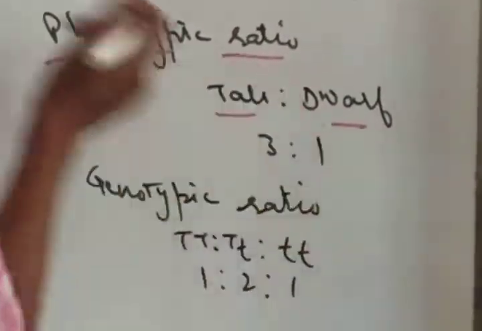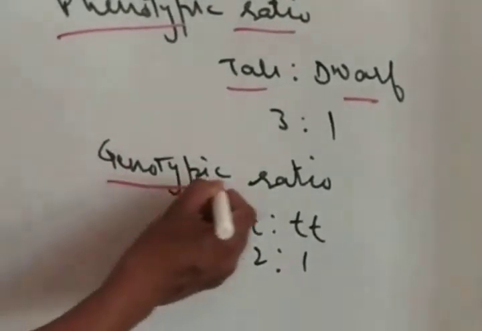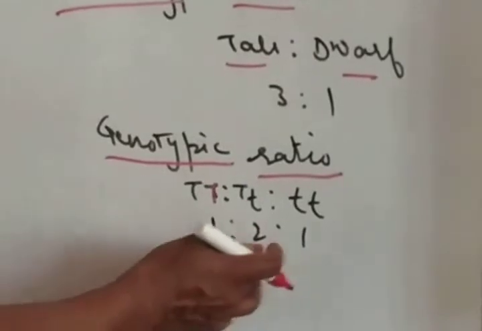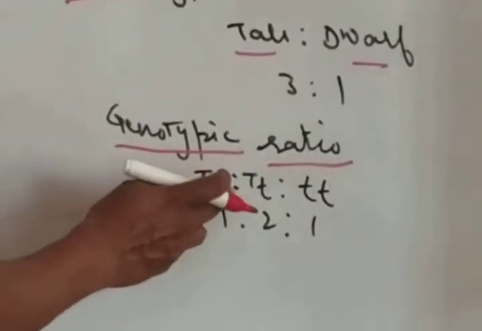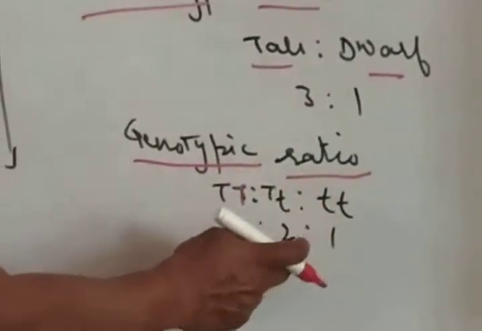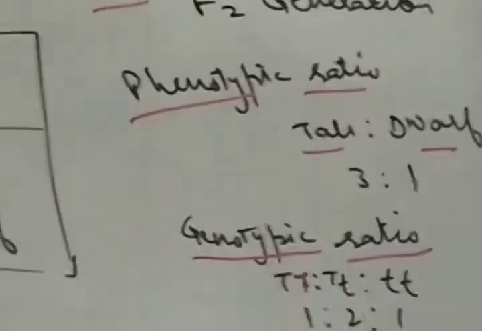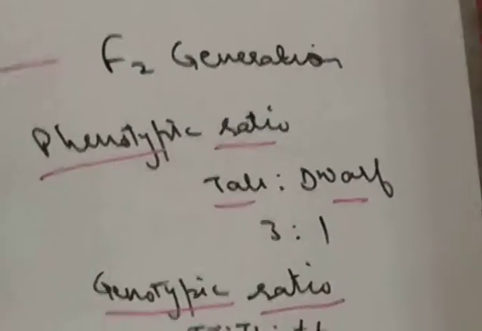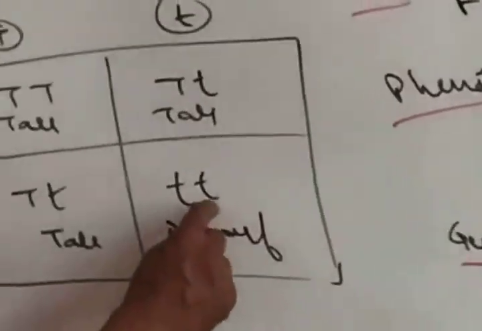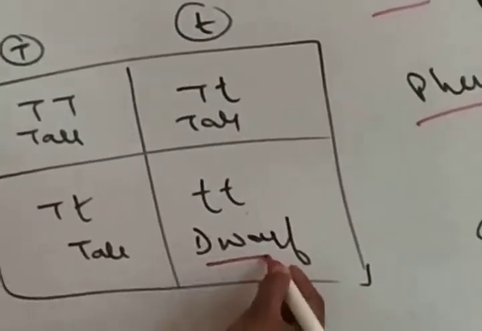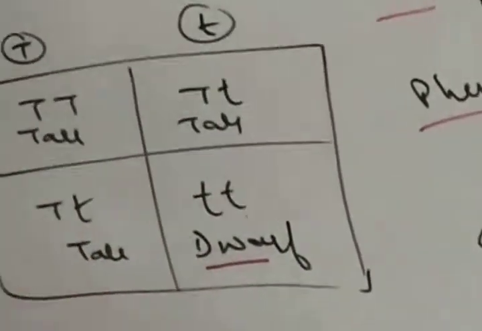On observing the genotypic ratio, we find that it is 1:2:1, where capital T capital T is 1, capital T small t is 2, and small t small t is 1. This checkerboard clearly shows that in the absence of capital T, when both small t come together, they get a chance to express, and the phenotype of the progeny is dwarf.